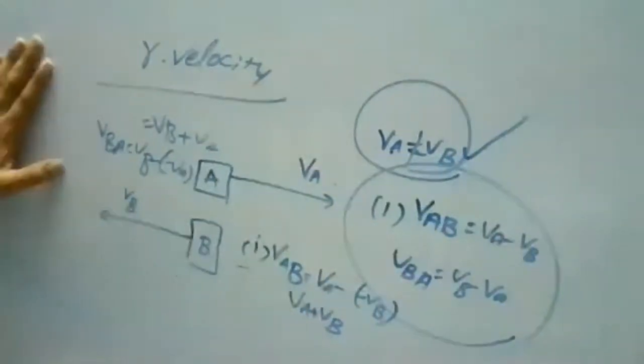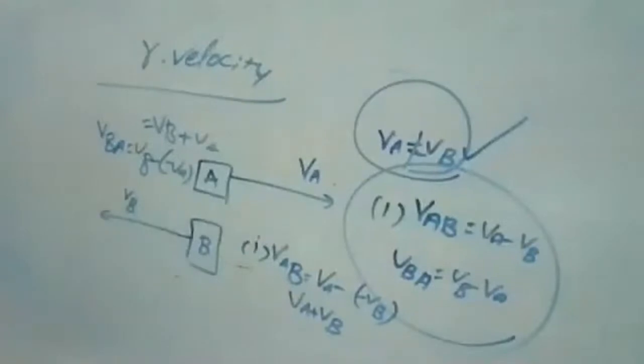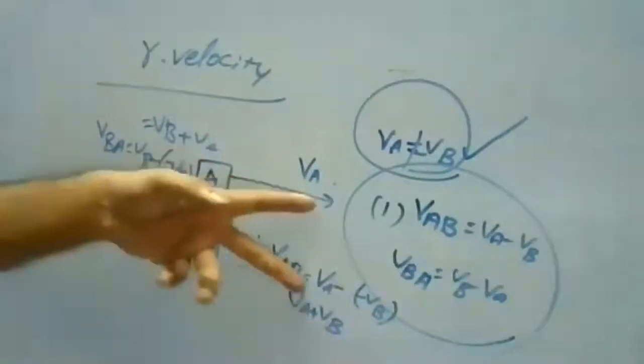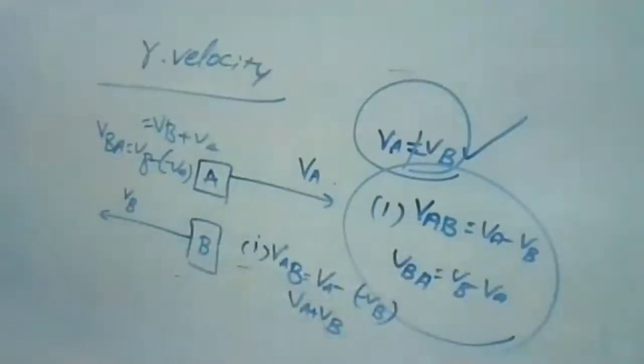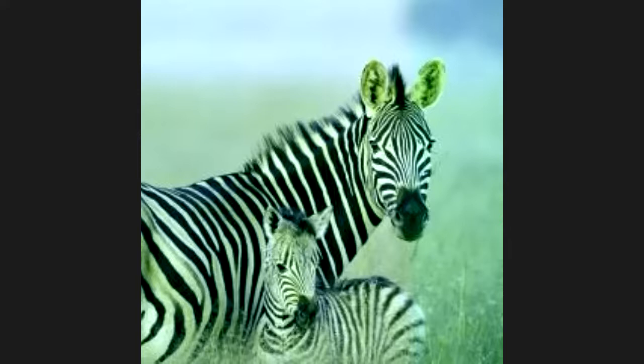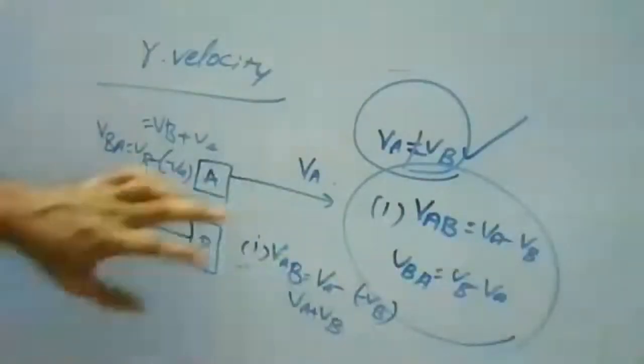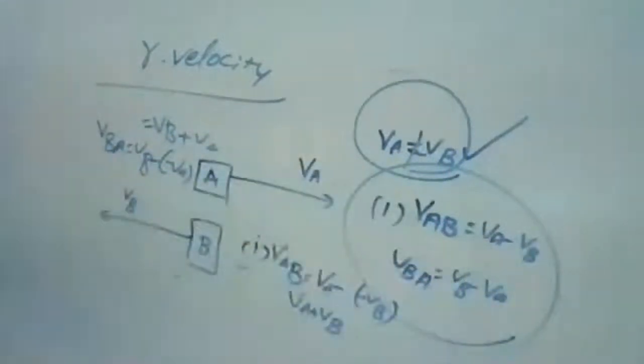Any doubts in this? The same relation, the same type of sums, we will discuss on vectors also; it is very important. Until now I have not discussed vectors. Just try to remember, same direction it was minus, opposite direction it was plus. Any doubts? Can we do one problem on this? Yes, sir. Okay. So just take the relations: both traveling in the same direction, both traveling in the opposite direction.